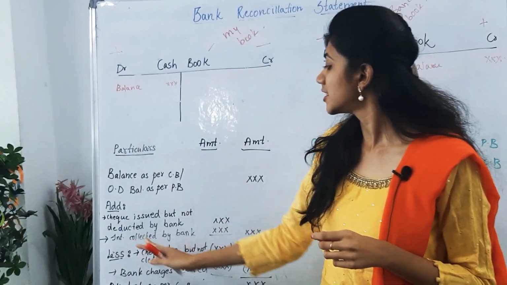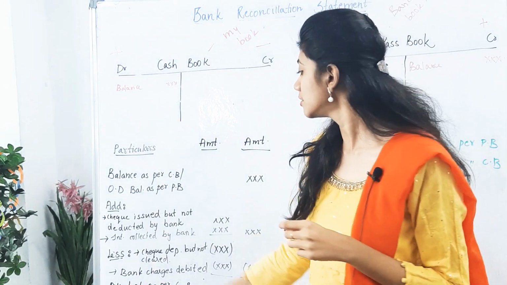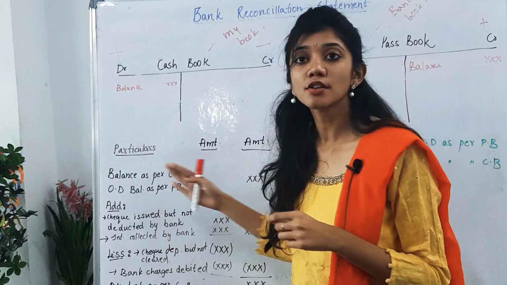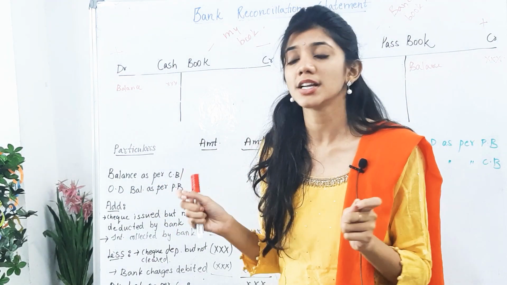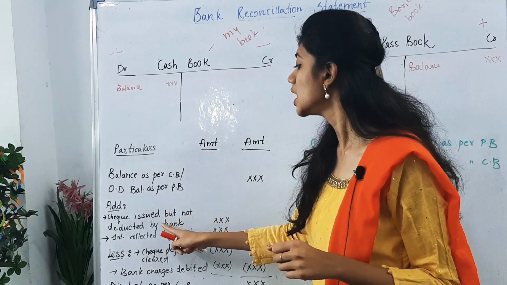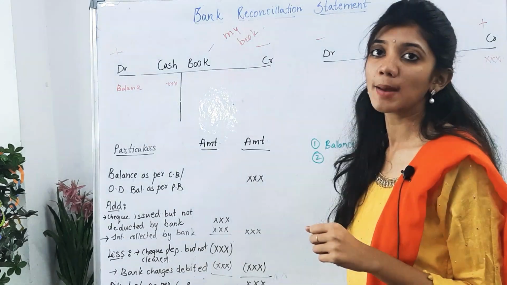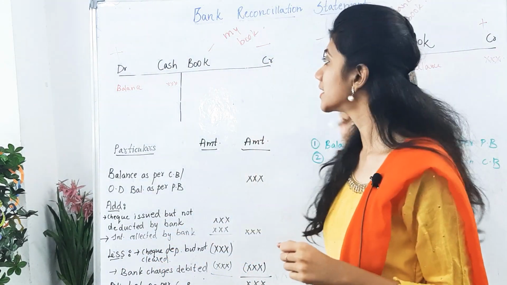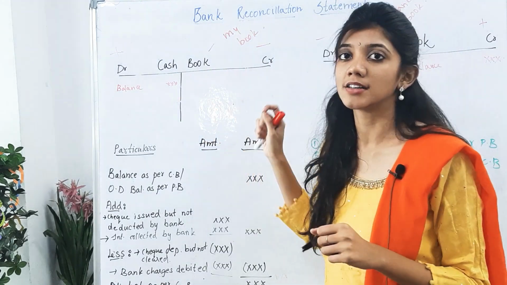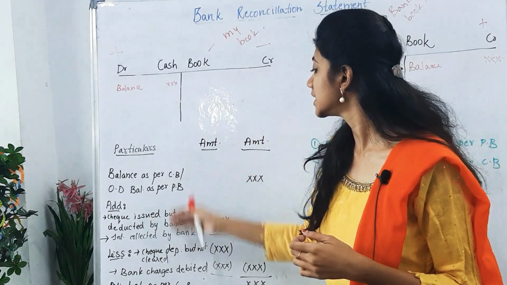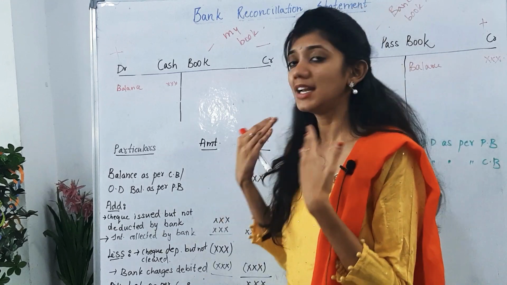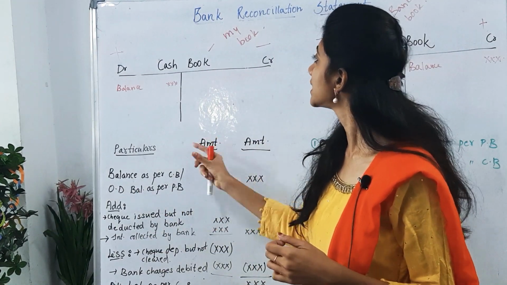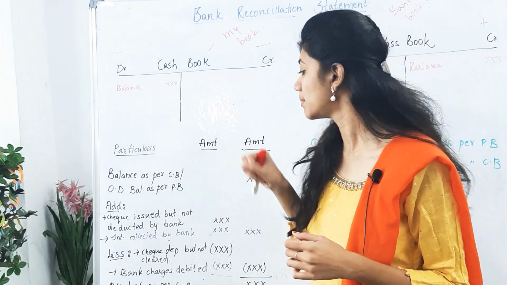Now these are the general transactions we'll generally observe. Check issued but not deducted by bank. These are the general causes of differences. See, we have issued a check but it has not been deducted by the bank, and interest has been collected by the bank, but we are not entering that. So we'll see what to do with all these transactions. I'll later say why it is being added and why it is being deducted. First we'll see which side these transactions will be coming.